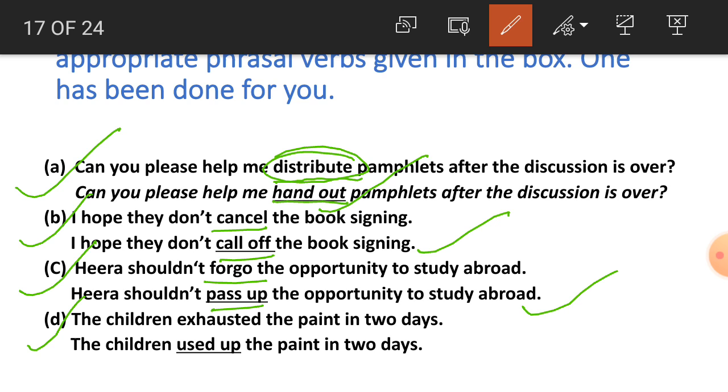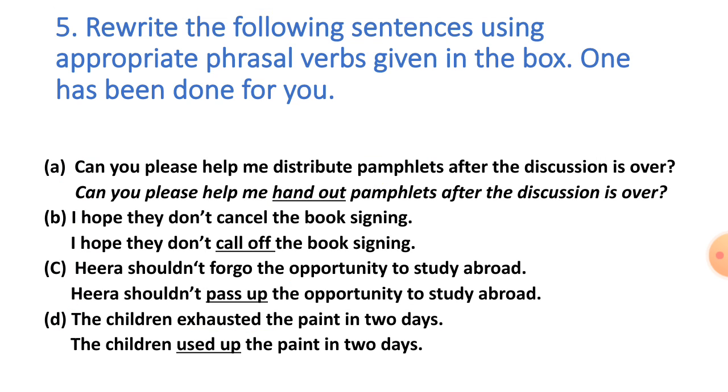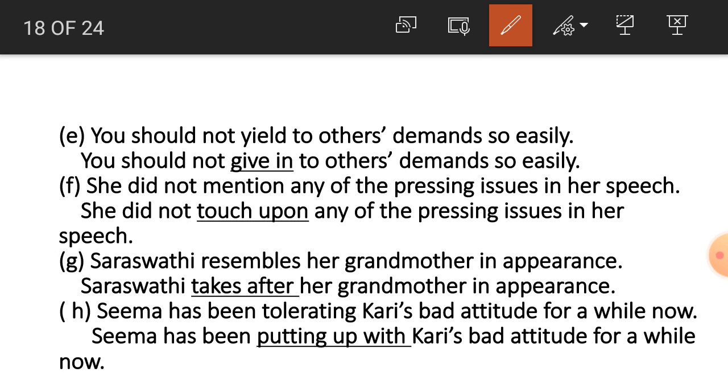Number D students, the children exhausted the paint in 2 days. So for exhausted, which phrasal verb will come? Used up. The children used up the paint in 2 days. So students, here we have used a phrasal verb for the single word. Now the next one, students, you should not yield to others' demands so easily. So for yield, what will come here? Give in. You should not give in to others' demands so easily.